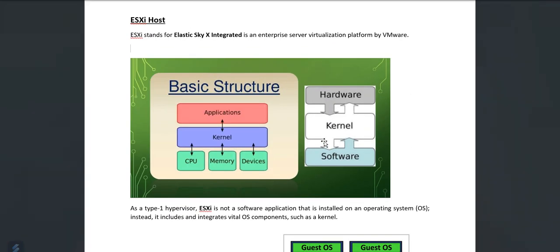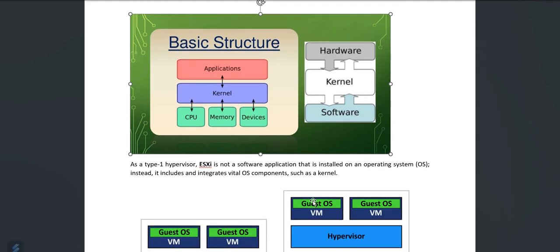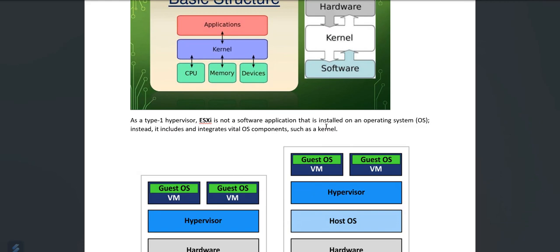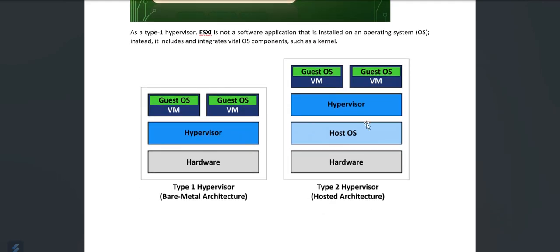Okay, at the same time, the basic structure diagram shows for the ESXi host that the operating system kernel is responsible for communicating with the applications. Okay, and the kernel is responsible for managing the hardware and software. So as a type 1 hypervisor, ESXi is not a software application that is installed on an OS. Instead, it includes and integrates little OS components such as the Linux kernel.